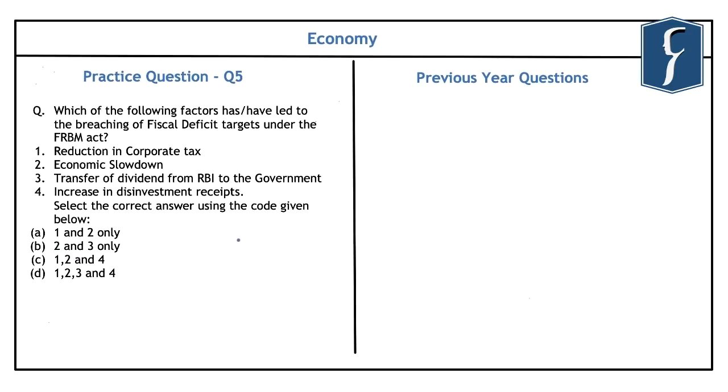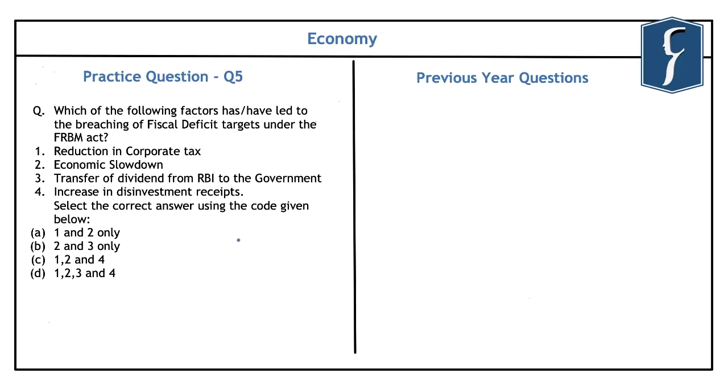Now, if you look at this fifth question, it reads: which of the following factors have led to the breaching of fiscal deficit targets under the FRBM Act? Now, if you go through the economic survey of this year and the compilation of economic survey, which has been presented in the form of prelims compass of economic survey and budget, you will find that it has a chapter related to the fiscal developments in India.